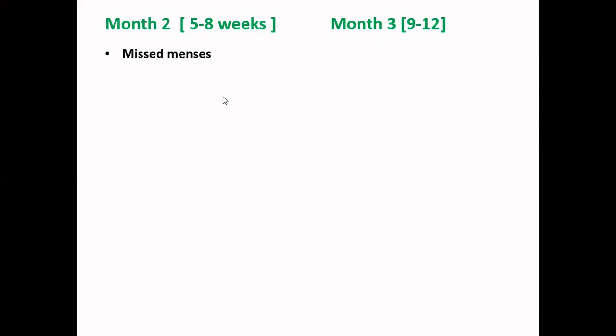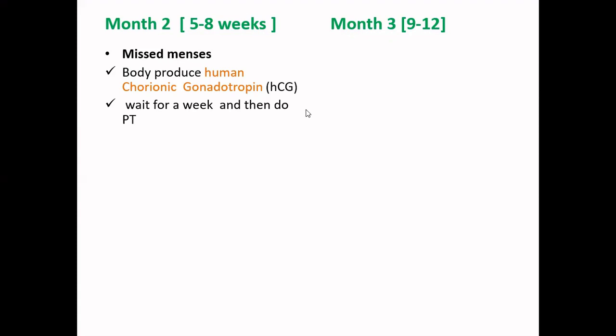In this, the woman sees that she has a missed period or missed menses. This is the symptom a woman observes, that she has not got her period in the next month. Her body starts producing a hormone called human chorionic gonadotropin, or HCG. We usually recommend waiting for a week, and then doing a pregnancy test.